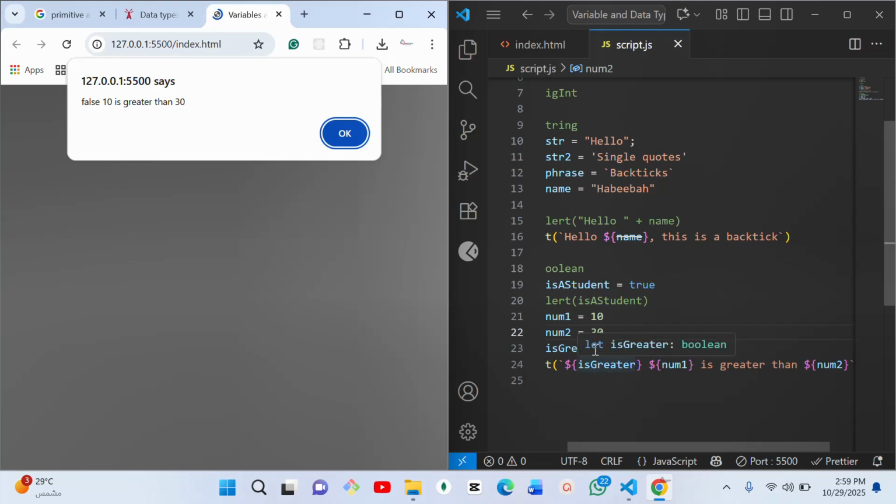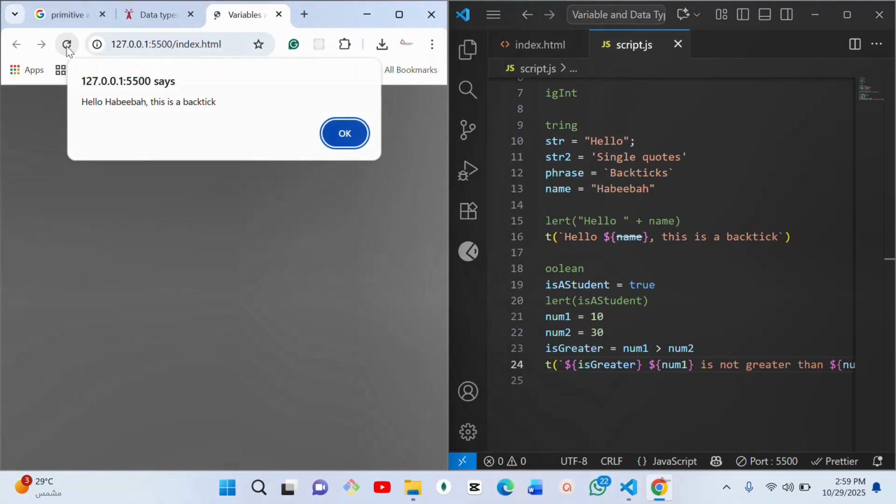No, num1 is 10 now, num2 is 30. So definitely it is false. It's not greater than. So you say false, 10 is not greater than 30. That's what we're going to say. So let me just add is not greater than 30.